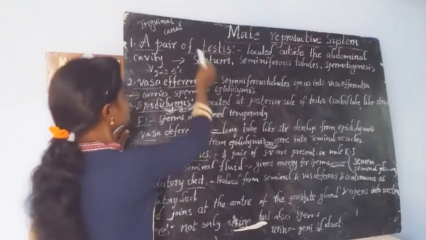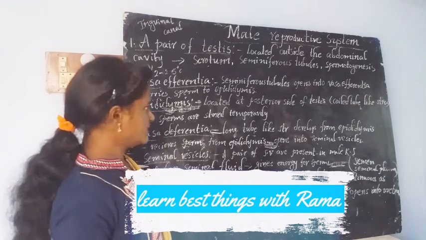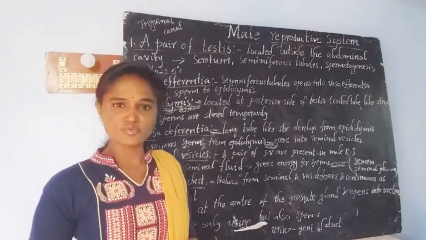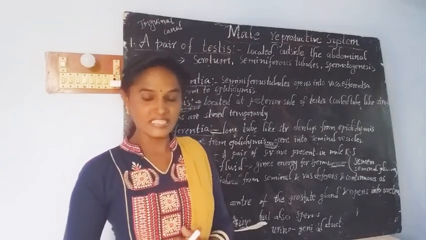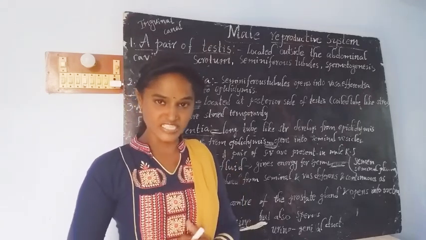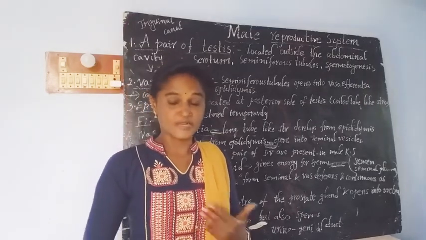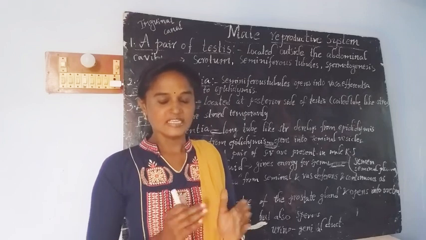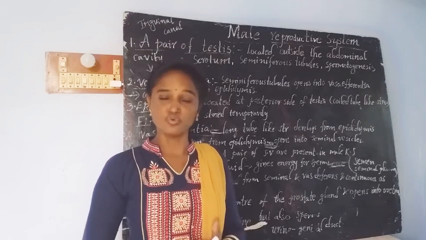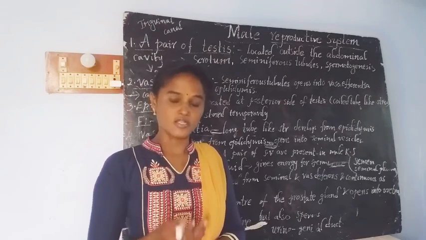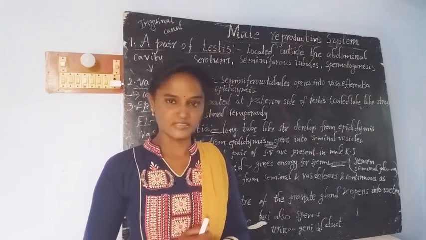Now have a look to know about the testis. It is very important to know about the testis. We all know that the testes are located just below, outside of the abdominal cavity. But like other organs present inside the abdominal cavity, before birth, in the mother's womb, the male baby also has the testes inside the abdomen.